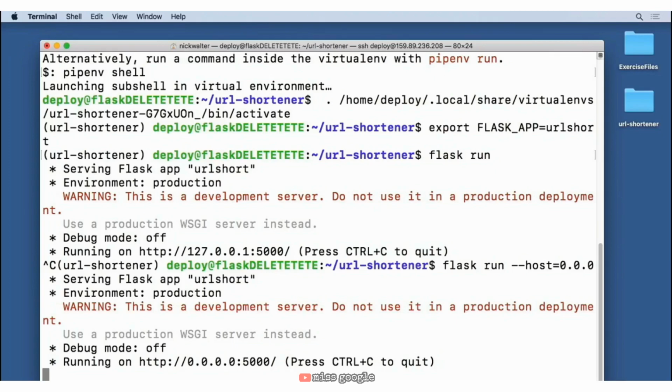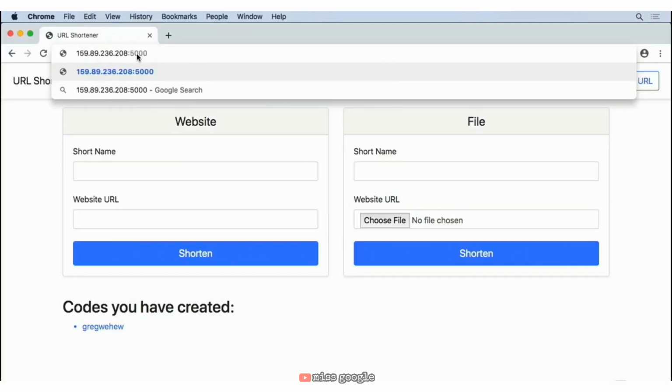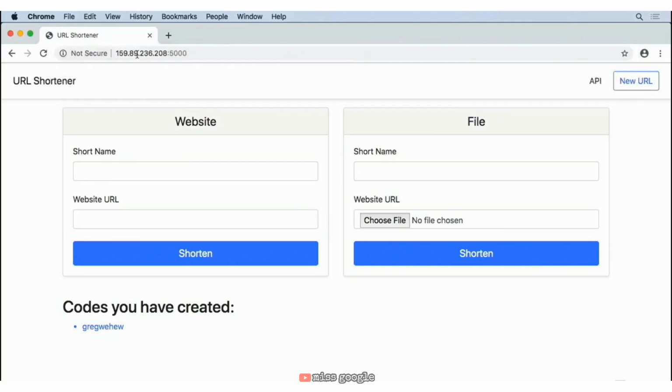And if we look at the very top of the terminal, my particular instance here that I'm running on my server has an IP address of 159.89.236.208. Now yours will definitely be different than mine, but we just need to visit that IP address with the 5000 port. So once I've gone ahead and entered in my IP address and the 5000 port into my web browser, I can go ahead and hit enter, and we should see our website showing up. Now, of course, we don't see any of the session cookies that we had before because we've uploaded this to a brand new server. There's no sessions or cookies created with anybody.